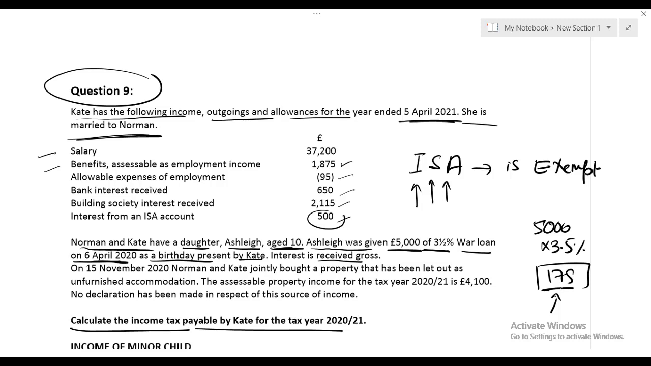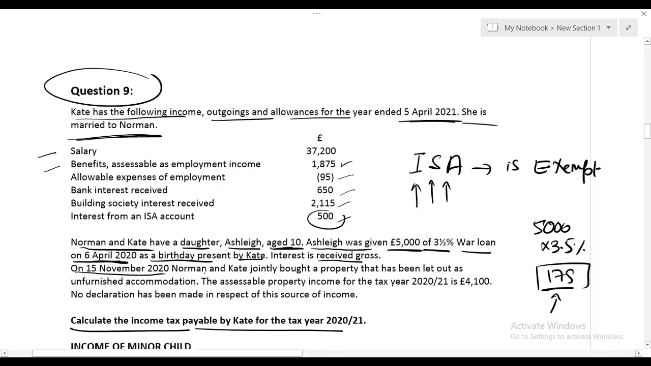This 175 does not belong to Ashley, because the rule says if a minor is having income of less than or equal to £100, then it is fine, that income belongs to that particular minor. But in case of income more than £100, the entire income belongs to the parent who has given this income to the minor child. So this 175 interest income belongs to Kate, because it is more than 100.